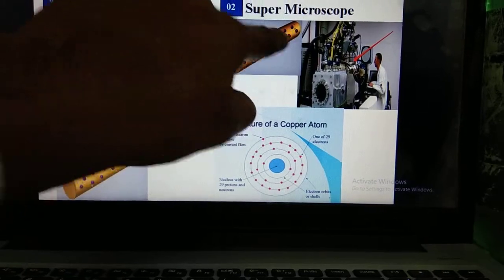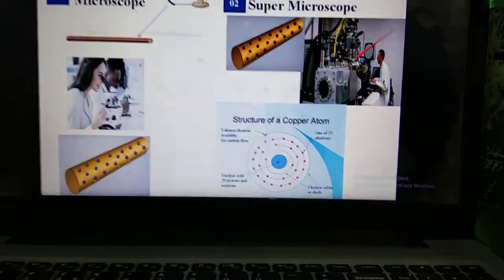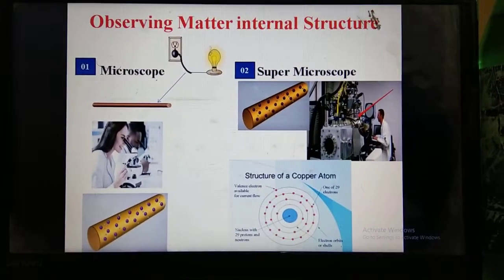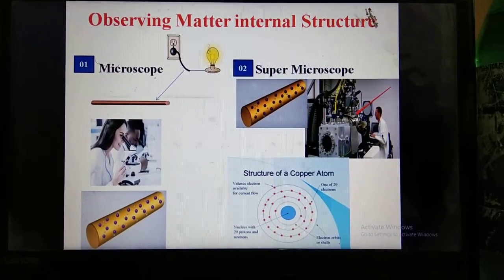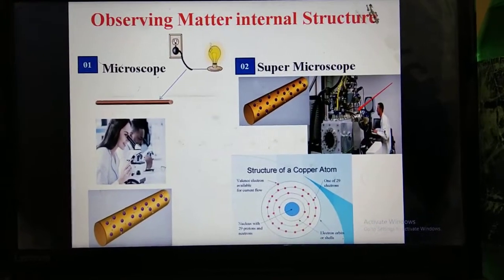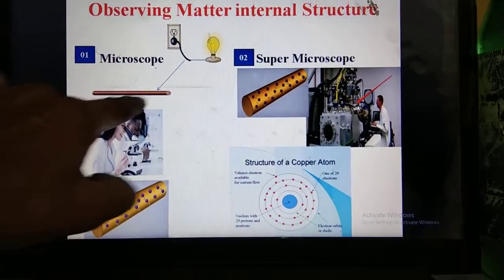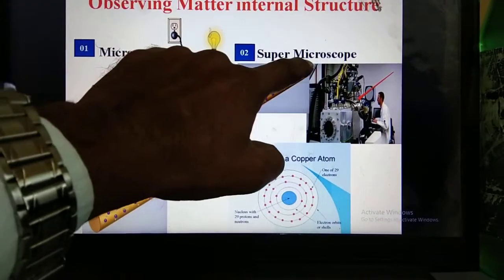So if we see one atom, we will understand the internal structure and internal working process of this copper. To know the internal structure of this copper material clearly, we are using a super microscope.